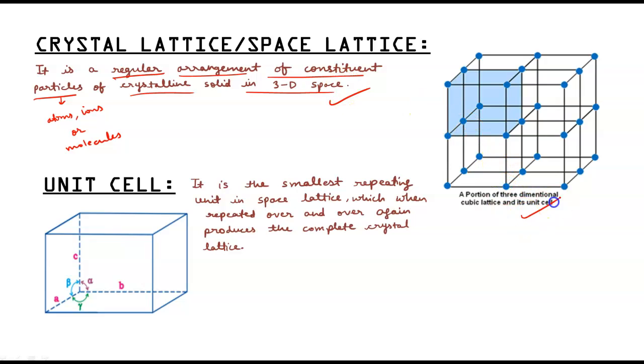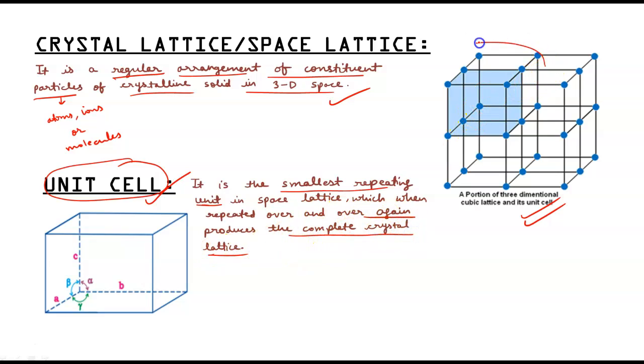Here we have this diagram, crystal lattice. It is a big crystal lattice, and when we want to study it, we will study the smallest repeating part which makes the space lattice. The smallest repeating unit of the space lattice is called the unit cell. It is the smallest repeating unit which, when repeated over and over again, produces the complete crystal lattice.